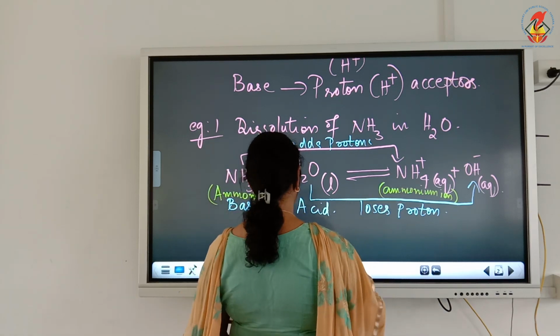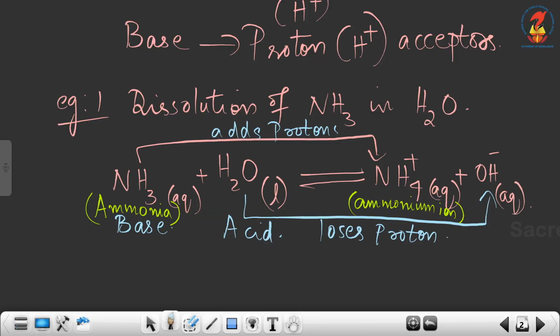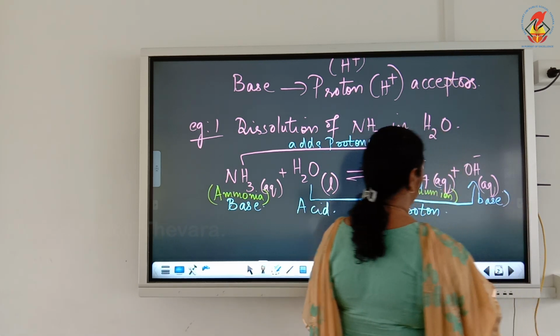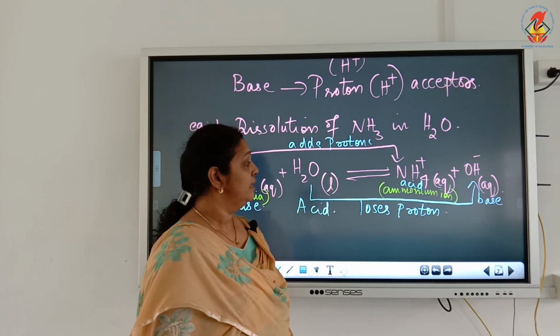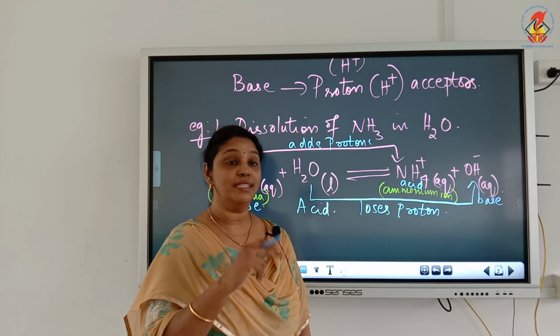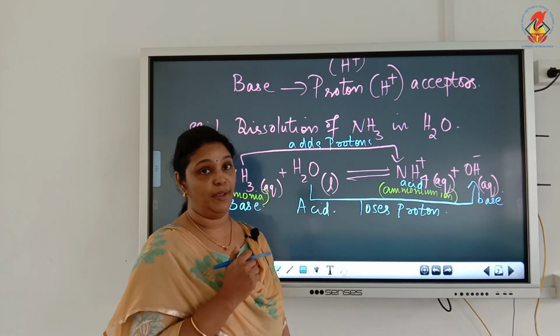So in the backward reaction we have NH4 plus acting as acid because it's a proton donor and it changes to NH3, and OH minus will accept H plus from NH4 plus and OH minus will act as the base in the backward reaction. Okay, now you can call NH3 and H2O as Bronsted base and Bronsted acid.